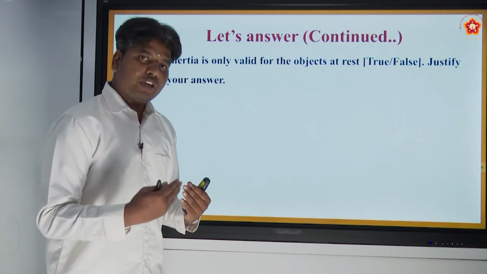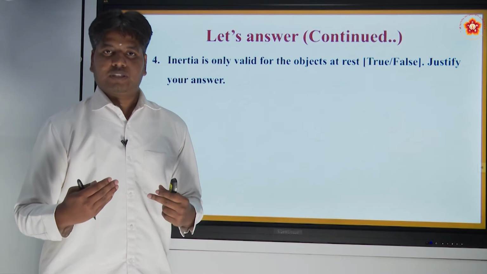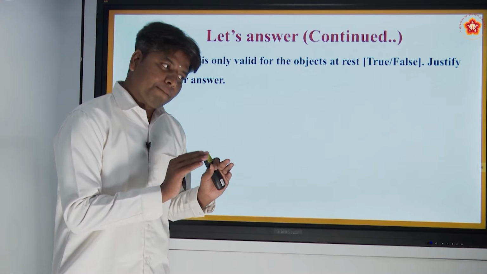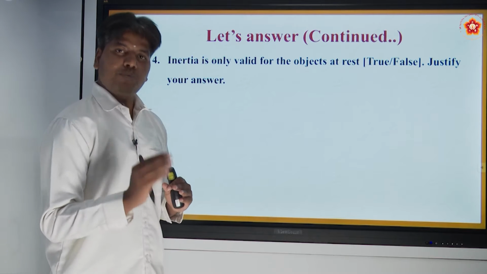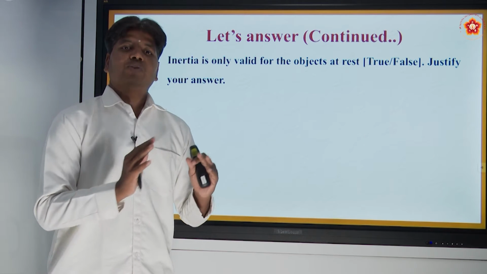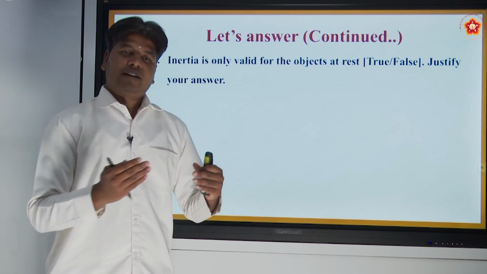So whether it is moving or at rest, it does not want to change its state of motion. So it is not only valid for the objects at rest, it is valid for objects in motion or at rest. The only thing the body needs to have is some resistance, which comes under mass.